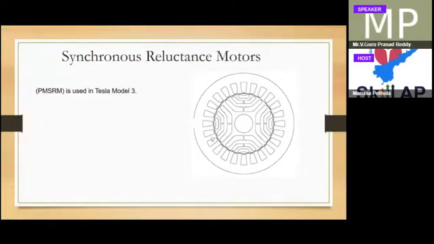And the synchronous reluctance motor has a stator and a rotor with layer by layer structure, but it is buried. The dominant torque is produced with the reluctance parameters, instead of the main core torque component; it is generated with the reluctance component. This motor has been used in the Tesla Model 3, but no other OEMs have used it. Still, this is also one good solution. Right now very little literature is available, but if you do research on synchronous reluctance motors, it will be a good solution.